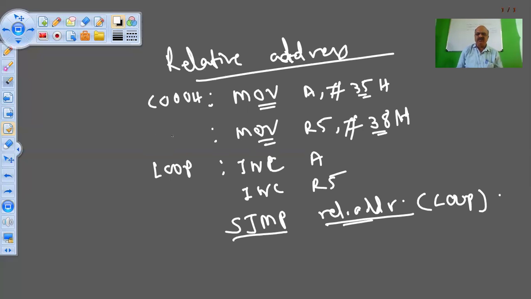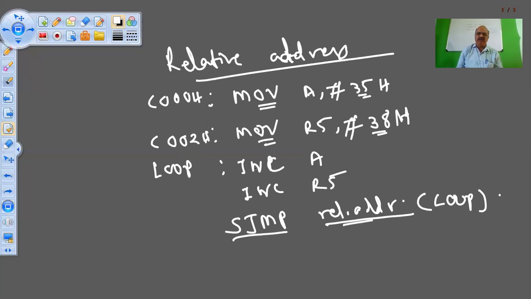So what will be the address of this instruction? C002, because C000 and C001 are used in the previous instruction. 00 is for the code of MOV A and 01 for the data 35. Similarly, 02 is for the code of MOV R5, and C003 will be for the data 38.